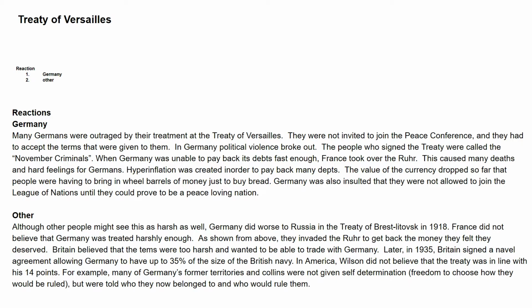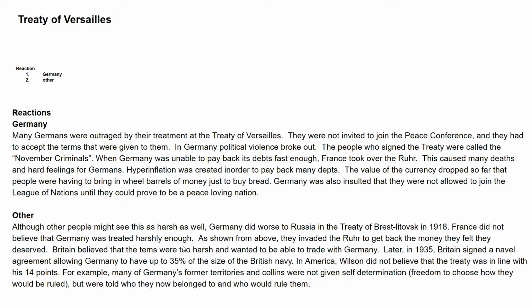For example, many of Germany's former territories and colonies were not given self-determination, the freedom to choose how they would be ruled, but were told who they now belonged to and who would rule them. So, this also goes in my 250 words. This is actually pretty well divided, 125 and 125.